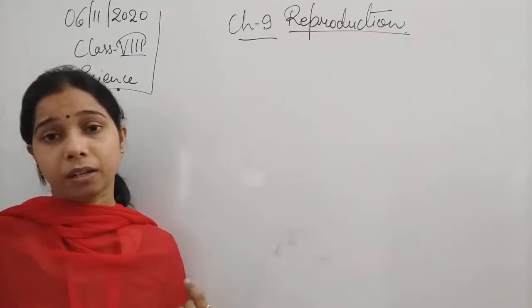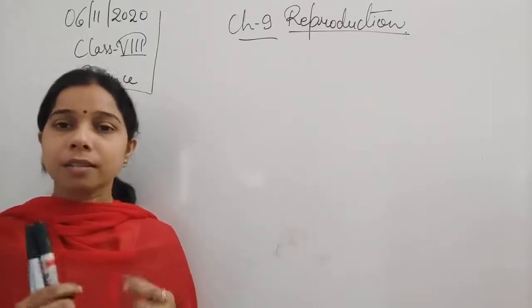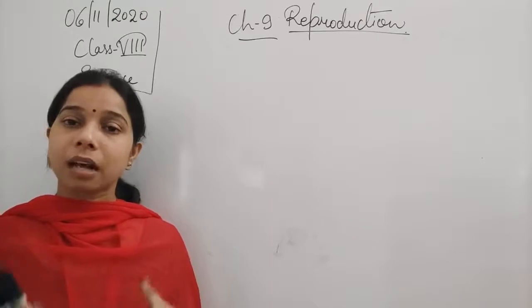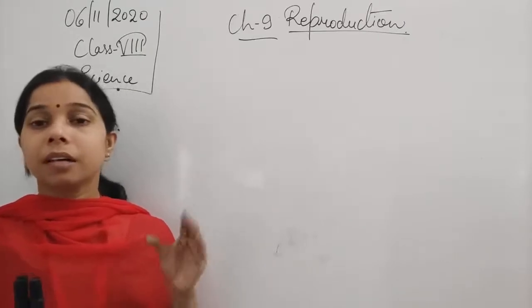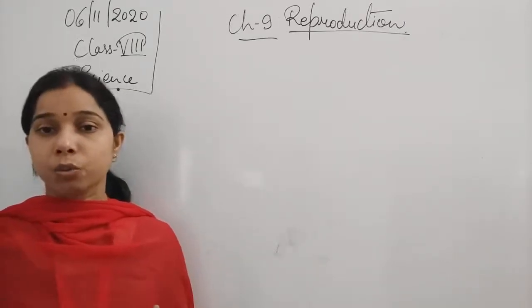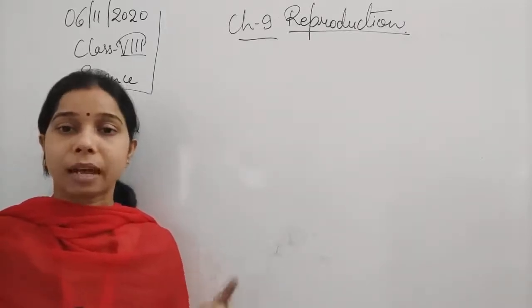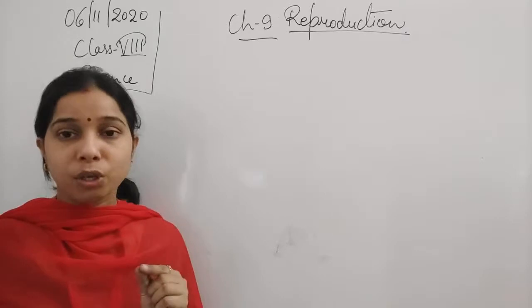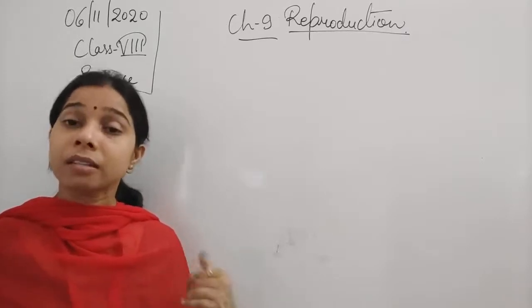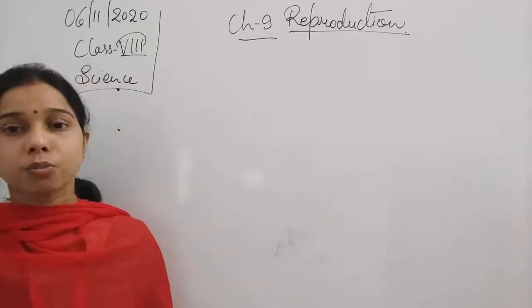Okay, so when the fusion occurs, a zygote is formed in the incubator, and this zygote starts developing, the cells start dividing. When the division occurs, at that time the doctors take that particular embryo, or the zygote, and insert it into the mother's womb.